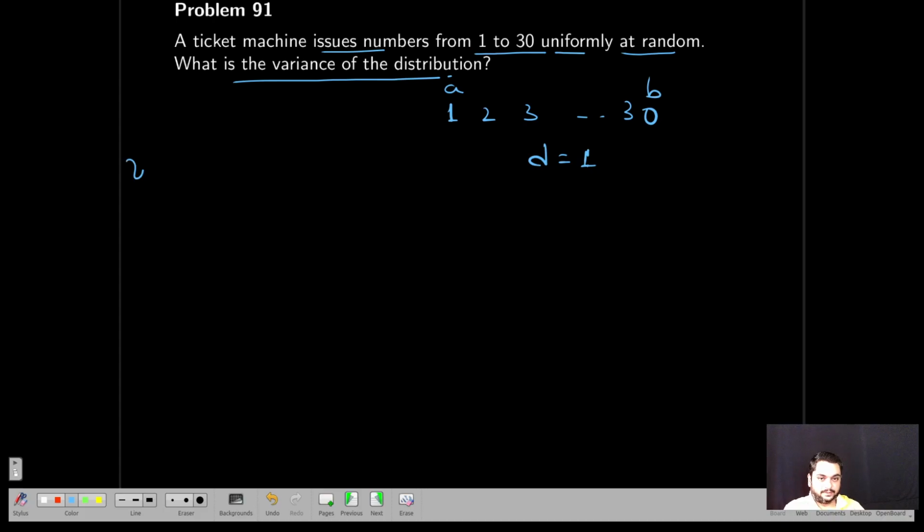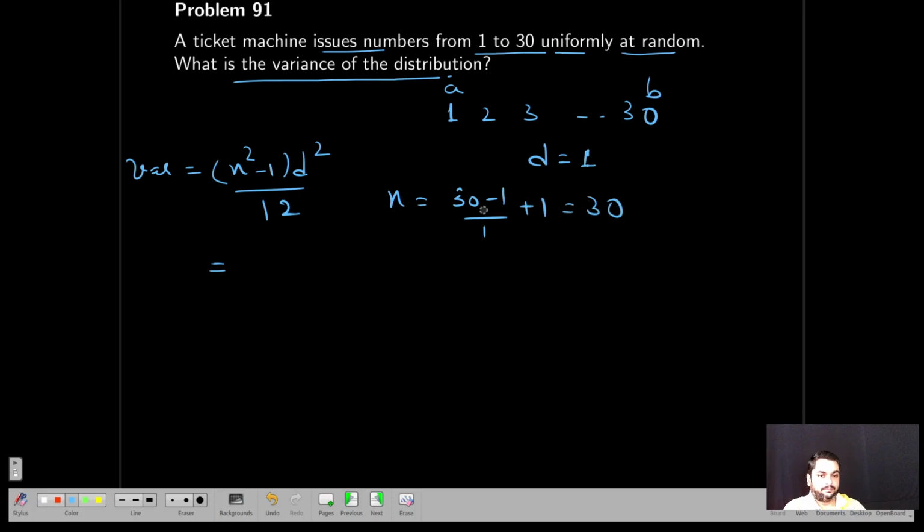So find the variance. Variance is equal to what? N square minus 1 divided by 12 for a discrete uniform distribution. What is N? N is equal to (B minus A) divided by D, plus 1. This is 30. So (30 square minus 1) into 1 divided by 12. This comes out to be 74.92. The variance.